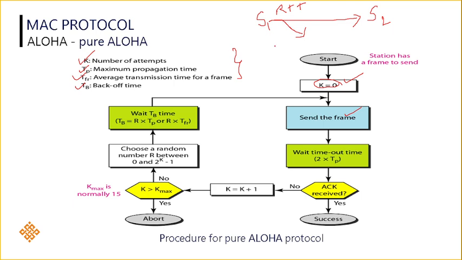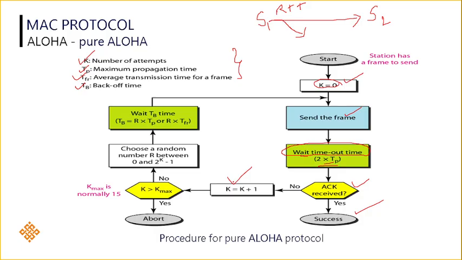Once the frame is sent, you have to wait for that round trip time, here 2 times TP, 2 times the propagation time, before transmitting the next frame. If the acknowledgement is received from station 2 within that time, the packet is successfully received. If the acknowledgement is not received, the protocol will think that the packet might be lost or corrupted.